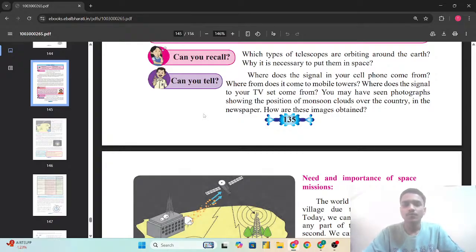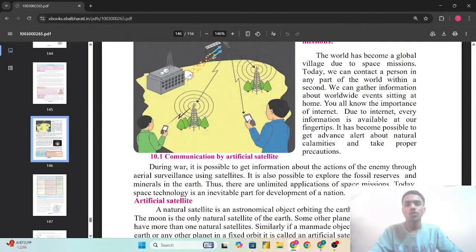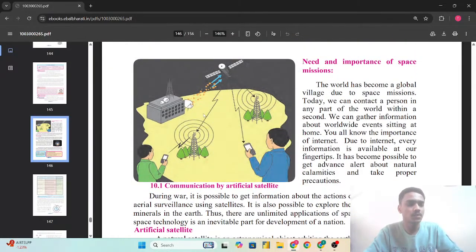So can you tell where the signal in your cell phone comes from? Where from does it come to the mobile towers? Where does the signal to your TV set come from? You may have seen photographs showing the position of the monsoon clouds over the country in the newspaper. How are these images obtained? So, need and importance of space missions.